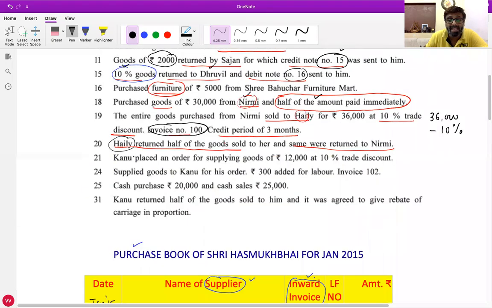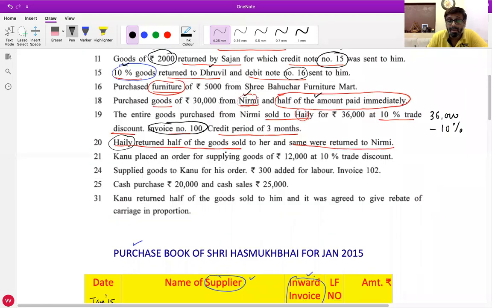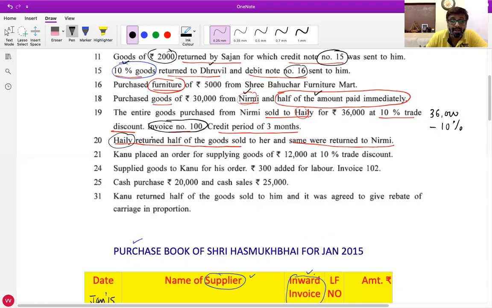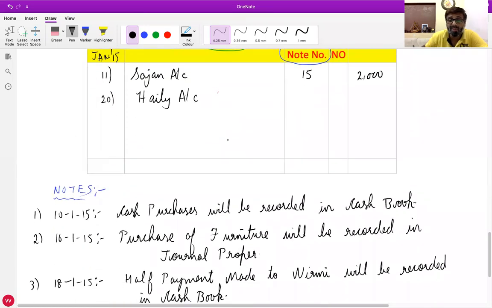All of you write down in the sales return book, date is 20. Name of customer, Haley account. Credit note number is not given. Now, half the goods. We sold goods to Haley for 32,400, so we will take half of 32,400. The value of goods returned by her is 16,200. Did you all understand this?